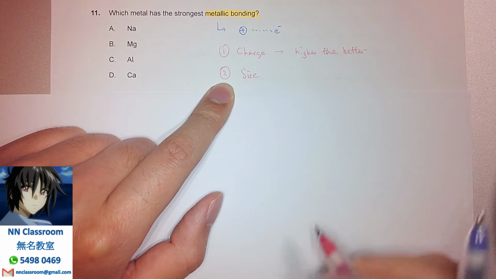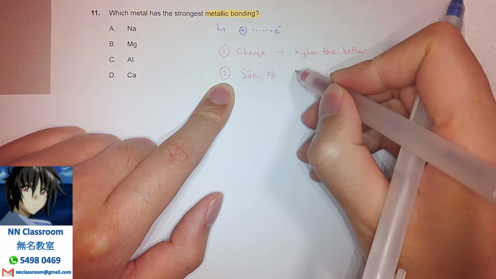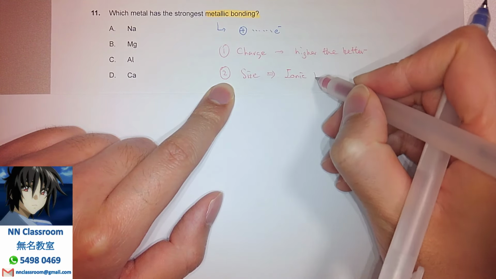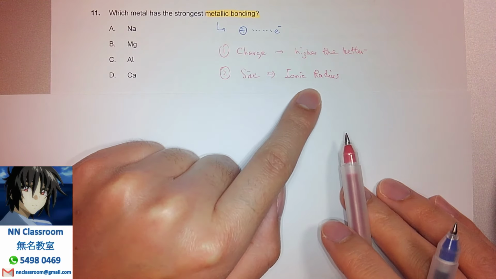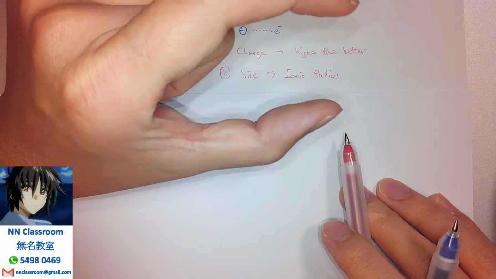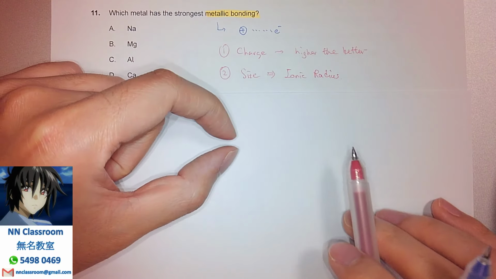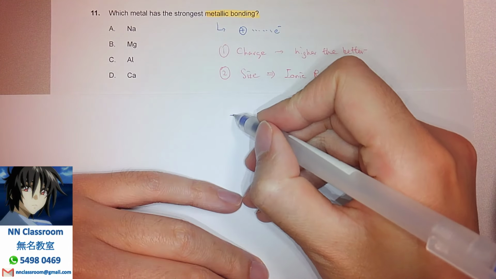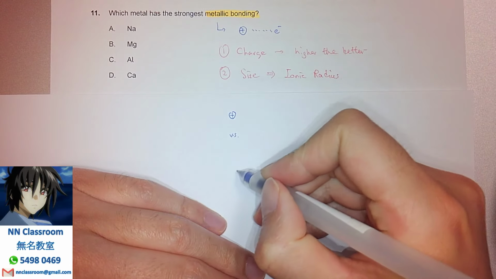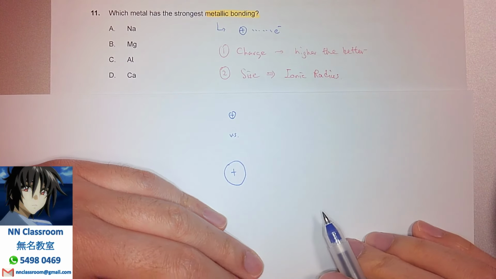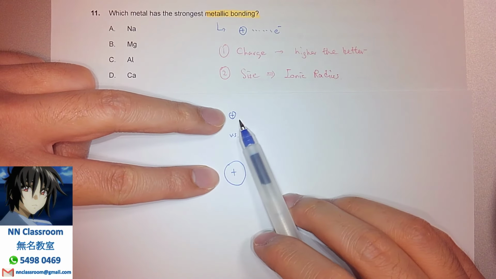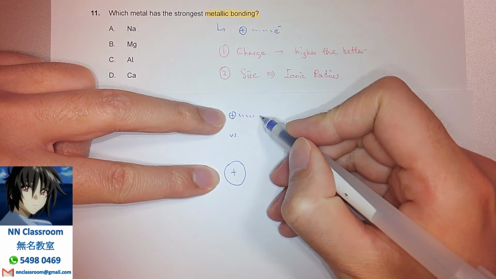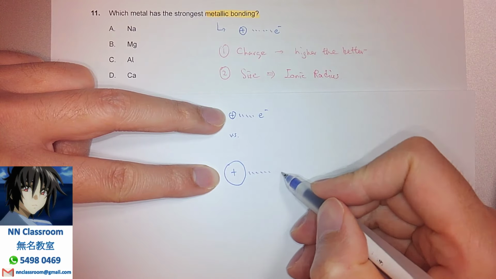In this case, the size refers to the concept of ionic radius. Why? You can imagine, if the ion is smaller in size, maybe I can draw it out, that seems easier to interpret versus bigger ions. Assume they have the same charge to be fair. Is the smaller ion going to have a stronger attraction, right?